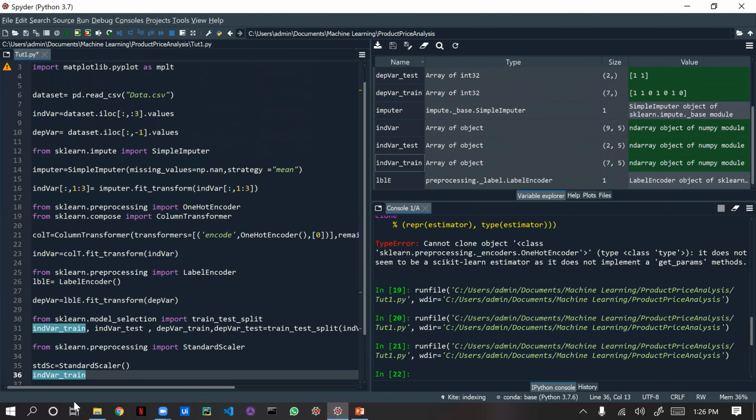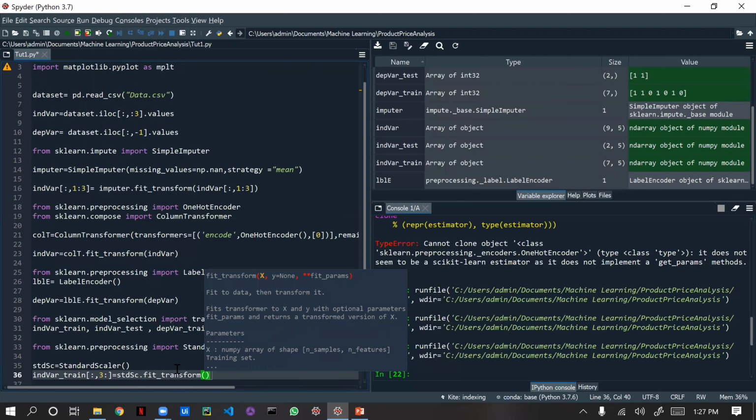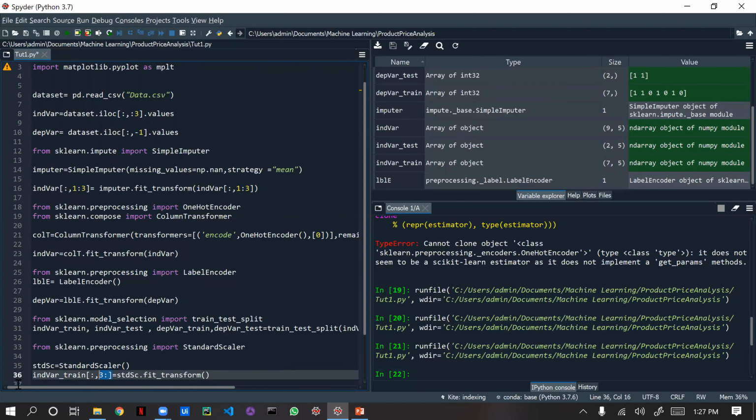Okay, so now for the independent train, all the rows, comma, 3 colon, which will start from column 3, and if we don't give anything after the colon, it will take till the last column. Equal to, we have this object, right? stdc.fit_transform of the same, we need to give it here also. So now we have converted the data of independent train.